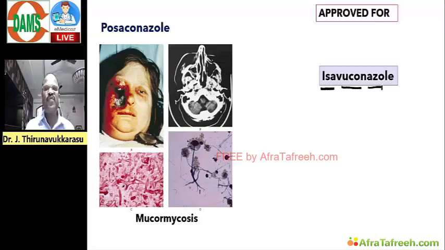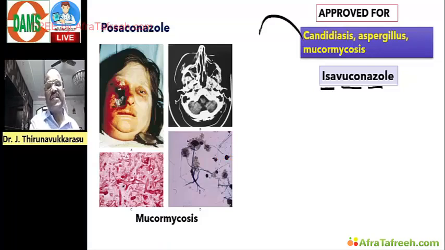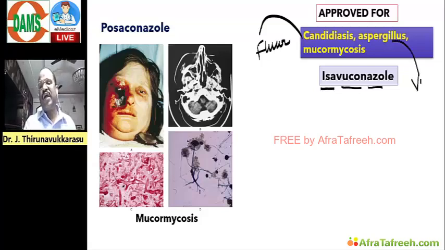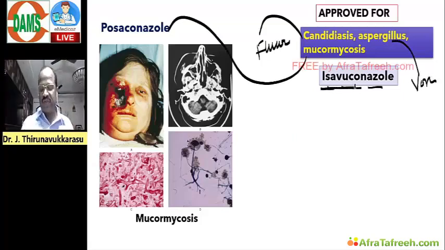This is useful for candidiasis, aspergillosis and mucormycosis. Okay. And usually for candidiasis we go for fluconazole. Aspergillosis we go for voriconazole. And for mucormycosis we go for posaconazole. For all these things we have a new drug called isavuconazole. Next,